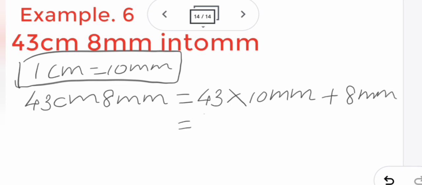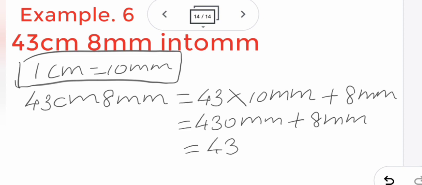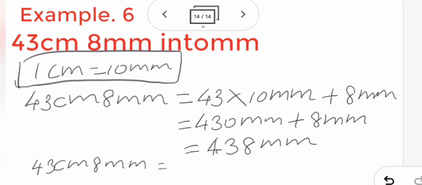So 43 into 10, 430 millimeter plus 8 millimeter. So 430 plus 8, 438 millimeter. So this is the answer. 43 centimeter 8 millimeter equal to 438 millimeter.